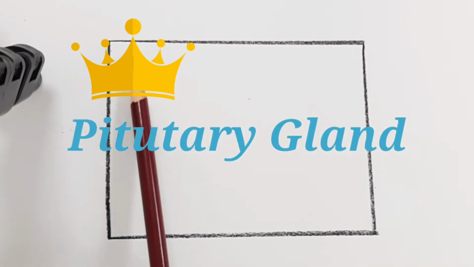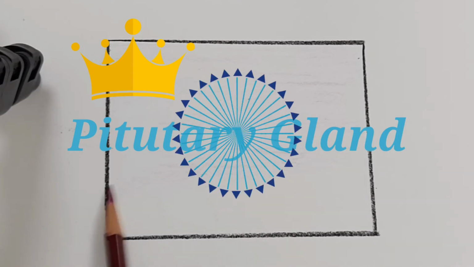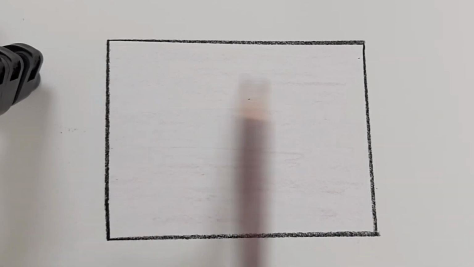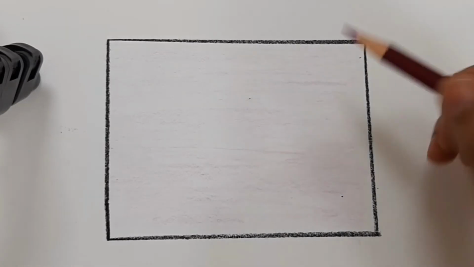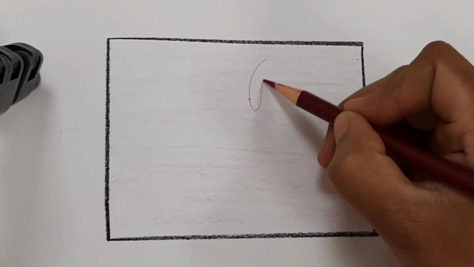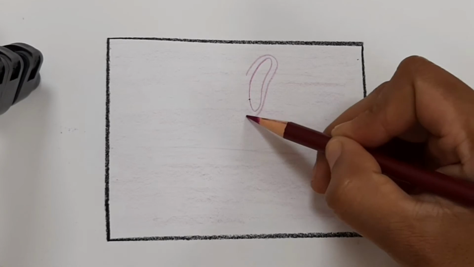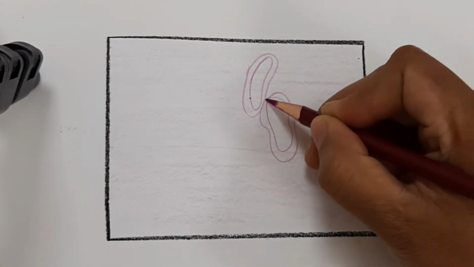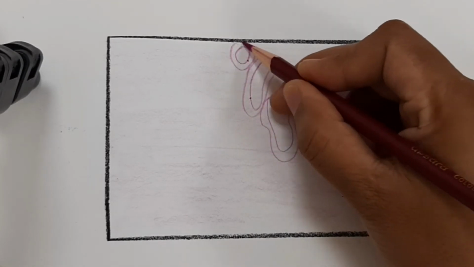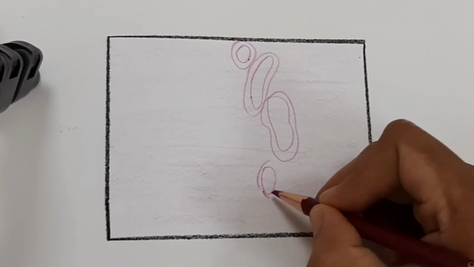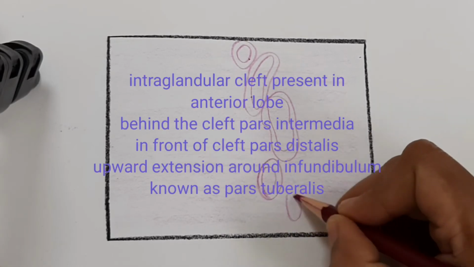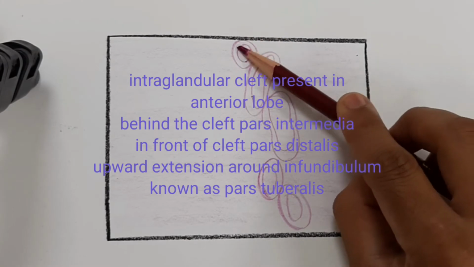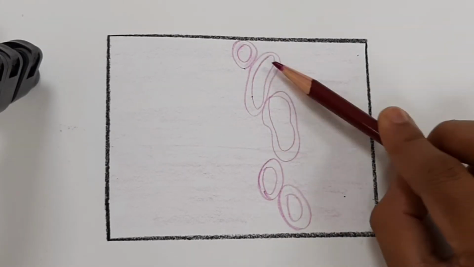Pituitary gland or hypophysis cerebri. It is a neuroglandular body. It is suspended from the floor of the third ventricle by a stalk known as the infundibulum. It regulates the secretory activity of the other endocrine glands. Hence, it is known as the master of endocrine glands, but it is itself controlled by the hypothalamus.